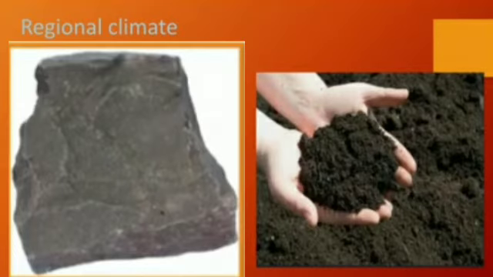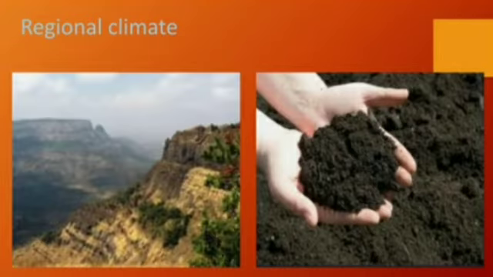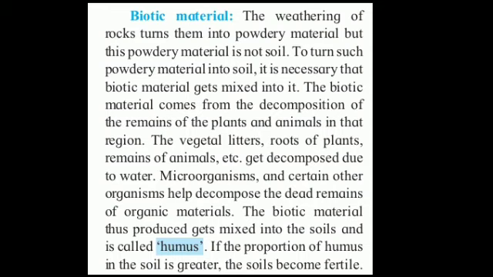Understood? So we have seen basalt rock. If it is in Deccan Plateau, it turns into black soil, and the same basalt rock, if it comes in contact with the climate of Western Sahyadri, it forms which type of soil? Lateritic soil. Understood? Regional climate. Okay. Now the third factor we have is biotic material.